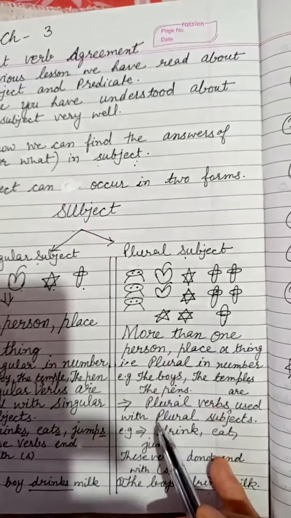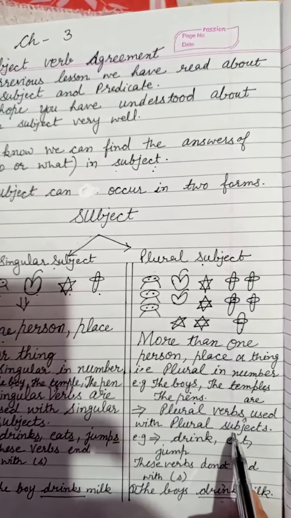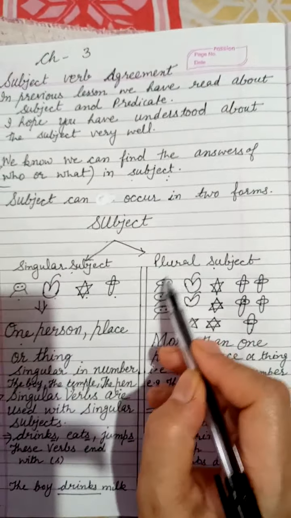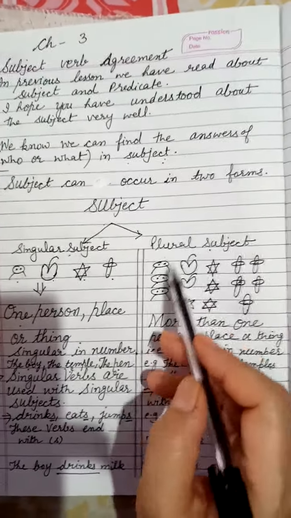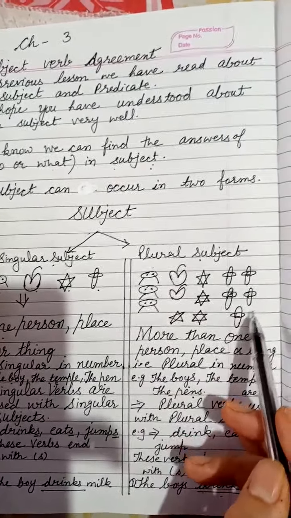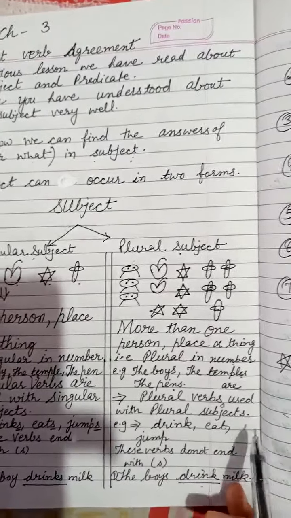And in plural subject, plural verbs are used with plural subjects. When the subject is plural, meaning more than one, then with plural subject we use a plural verb.